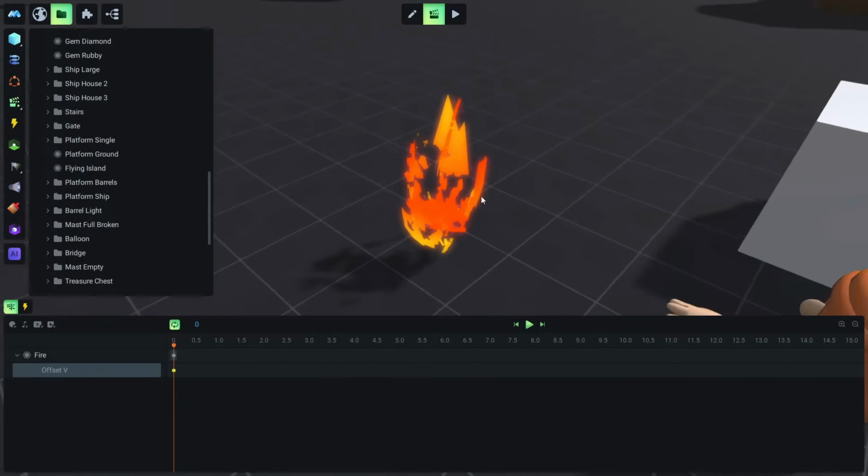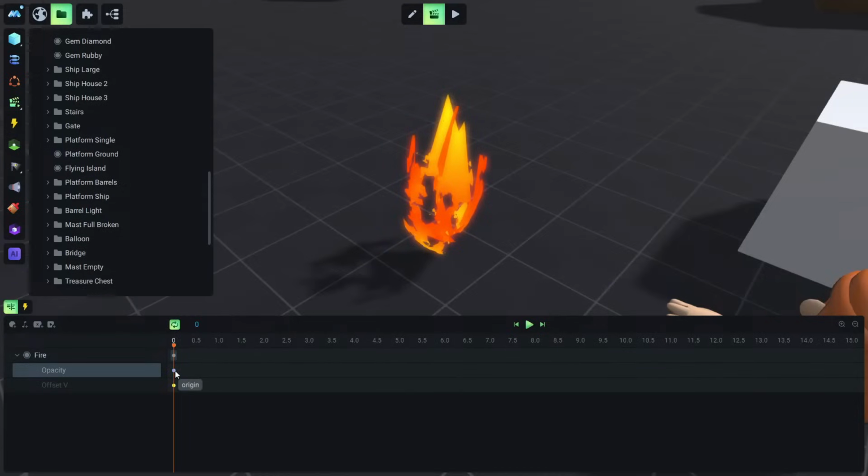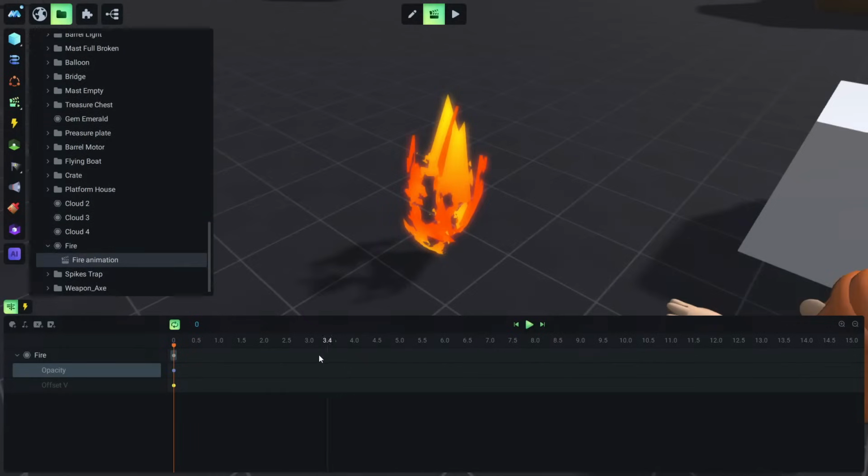So let's say that we don't want this animation to happen to animate this texture. So let's disable this. We can temporarily disable it, and we want to play with the opacity. I believe you said opacity, right? Right now the opacity is origin. Origin means, like we said before, the current value of the opacity. I set it to 50. If I want, for example, to go origin minus 1 and I play, now you will see it disappeared.